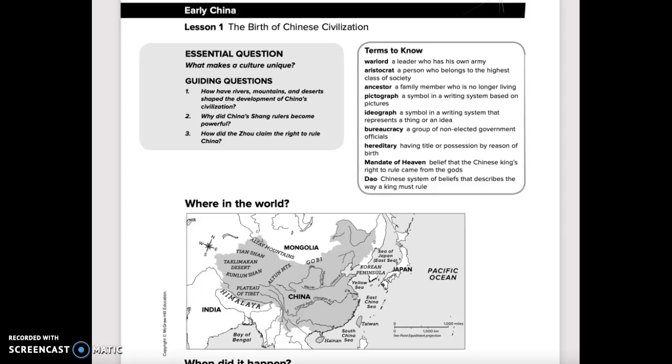Lesson 1, The Birth of Chinese Civilization. Essential question: what makes a culture unique? Guiding questions: Number 1, how have rivers, mountains, and deserts shaped the development of China's civilization?